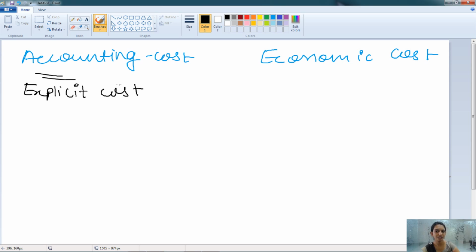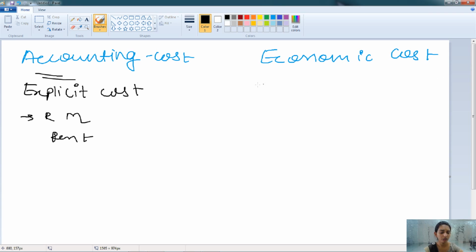The cost which is paid out by the firm is known as the accounting cost, which is already paid in terms of cash. The examples we have taken are raw material, salary, wages, rent, etc. These are all known as the accounting cost, and these costs are recorded in the books of account.